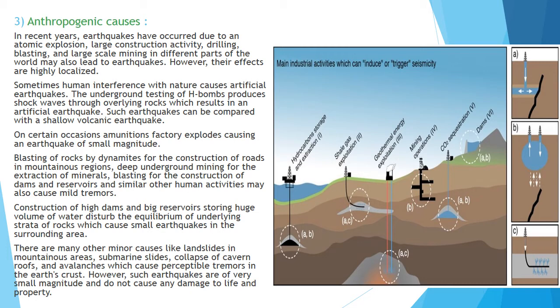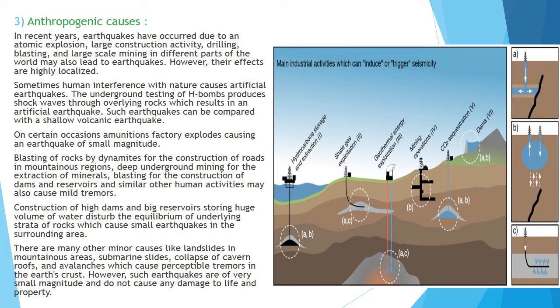Sometimes human interference with nature causes artificial earthquakes also. So whenever human activity is behind the cause, an artificial earthquake occurs. The underground testing of H-bombs produces shock waves through overlying rocks, which result in artificial earthquakes. Such earthquakes can be compared with shallow volcanic earthquakes. Because of the testing of bombs, a lot of seismic waves can be created.